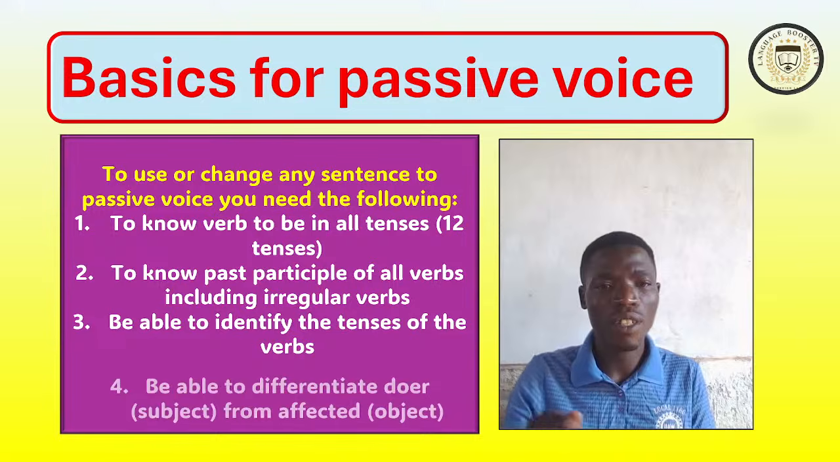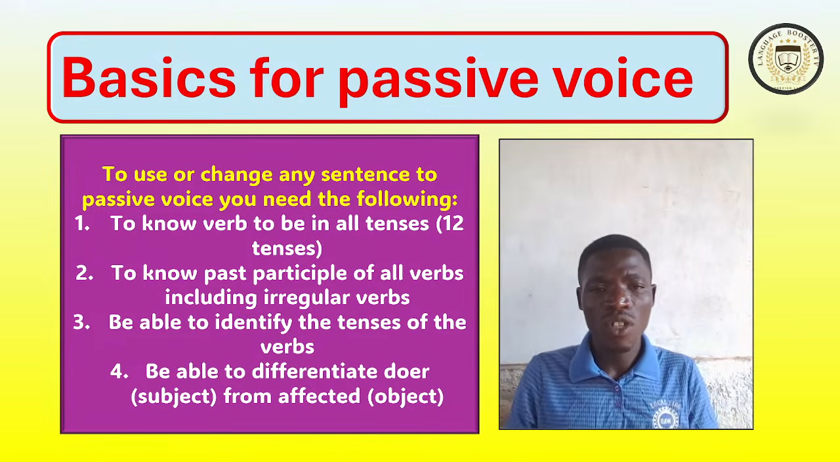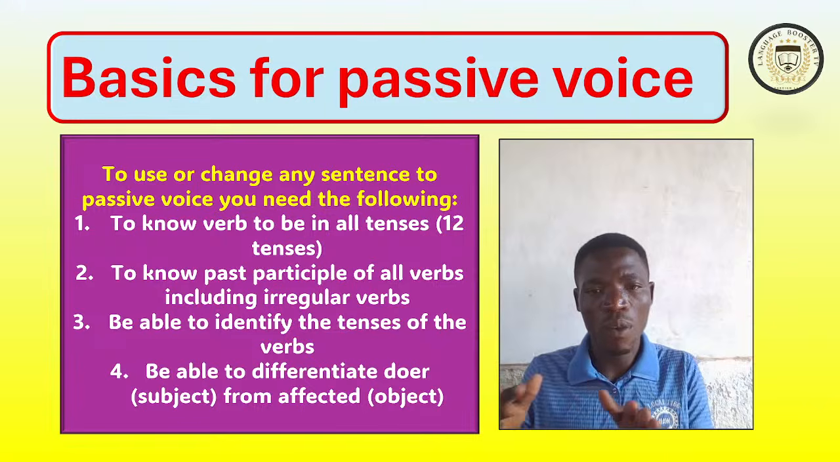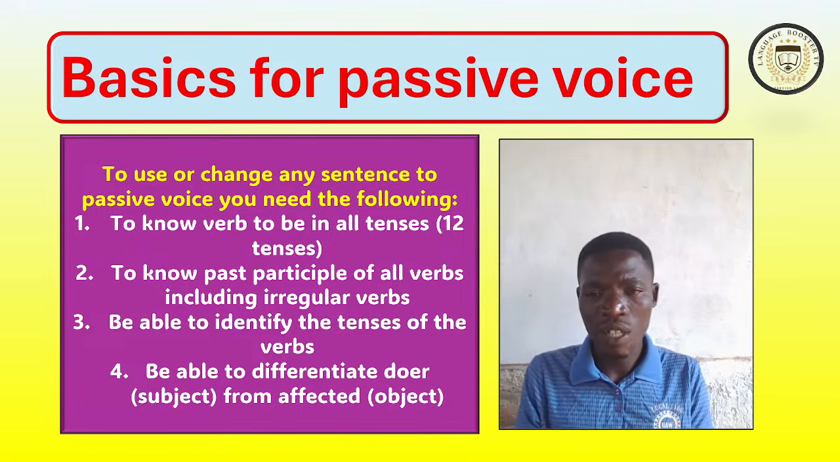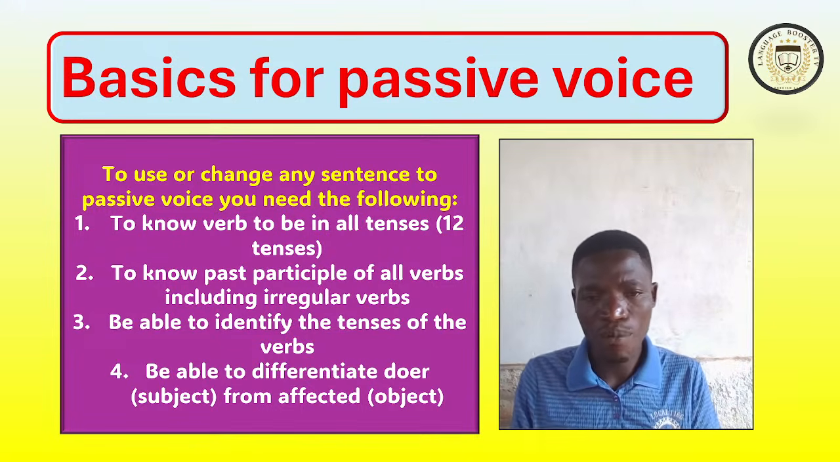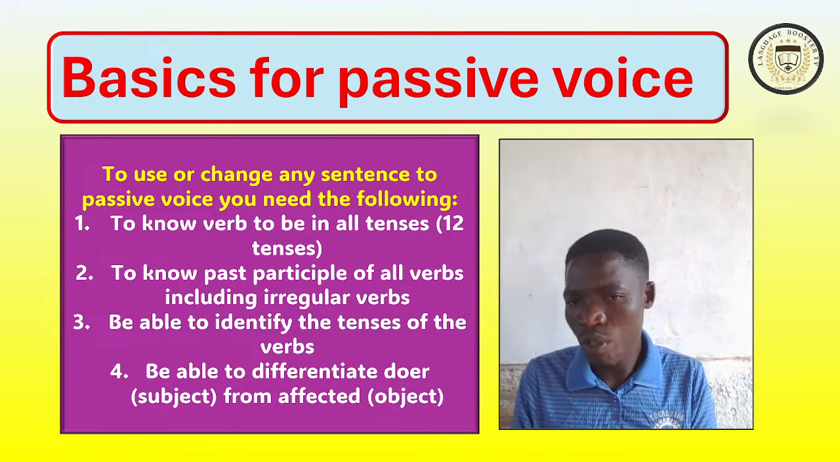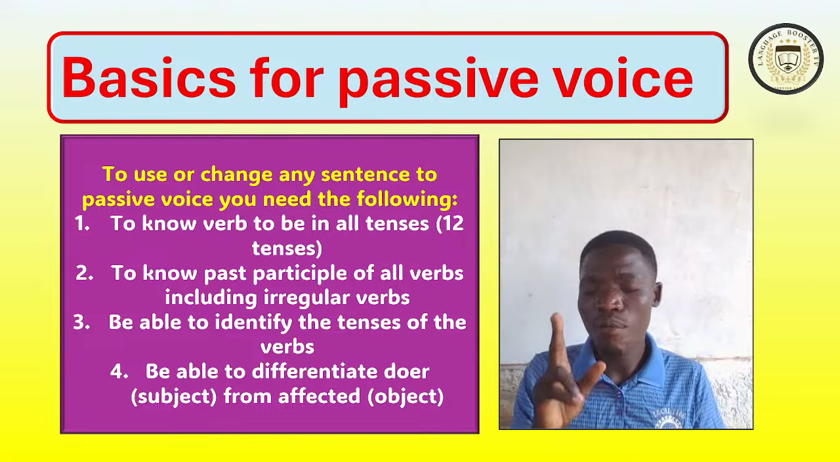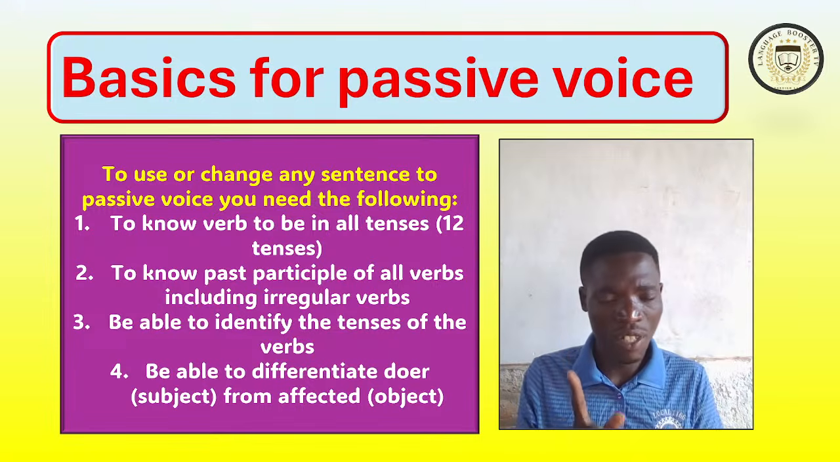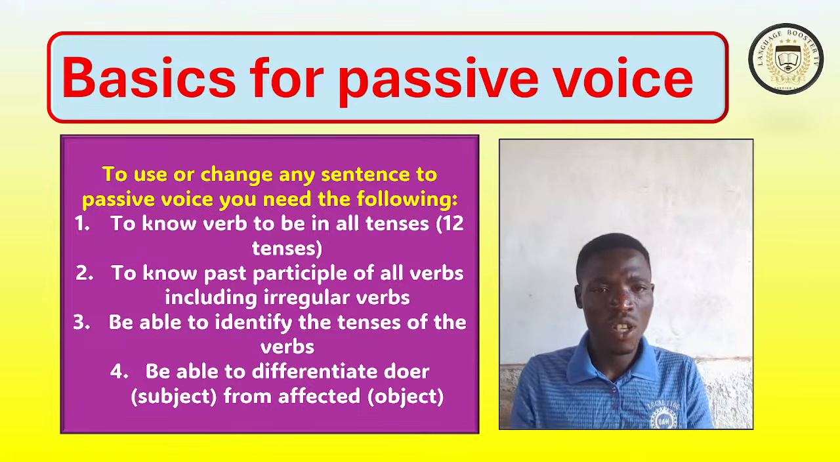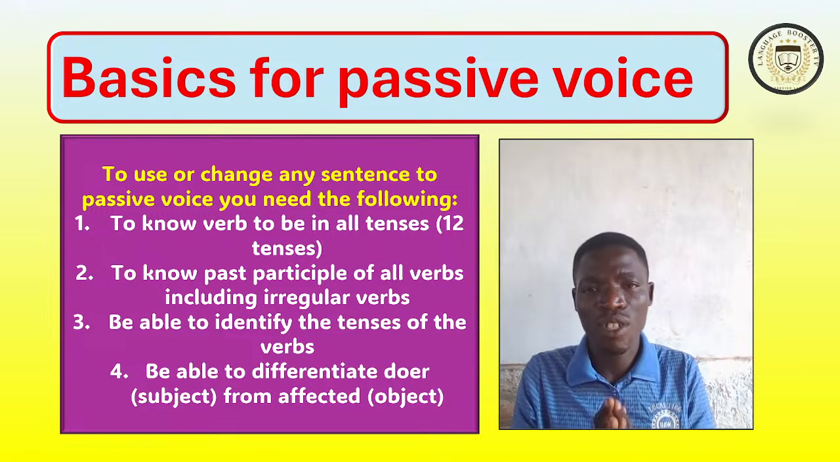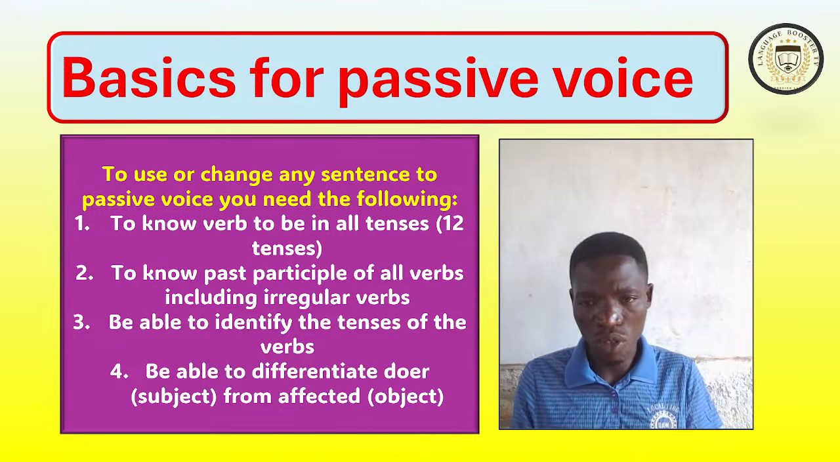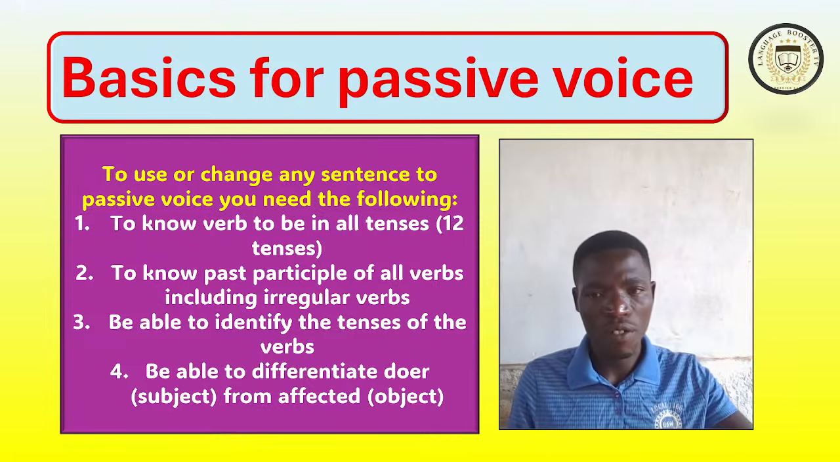That is very important. The last one is that you should be able to differentiate the doer, or the subject, from the affected. So when you are using passive voice, you should know who is doing the action. Number two, you should know who is being affected by the action of the subject. That is very important. So these are 4 important pieces of basic information you need to know before you use passive voice. All right.